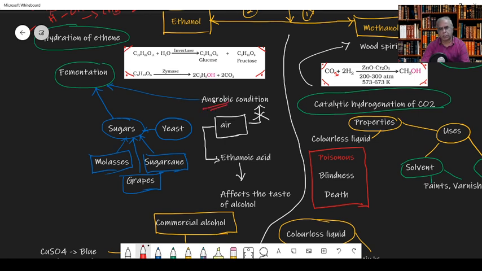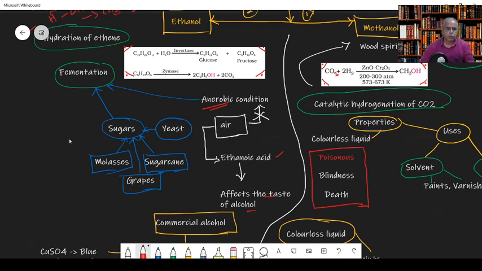Suppose it is done in presence of air, what will happen? It forms ethanoic acid, which affects the taste of alcohol, and people may not like it. So that is why it is prepared anaerobically, in absence of air.